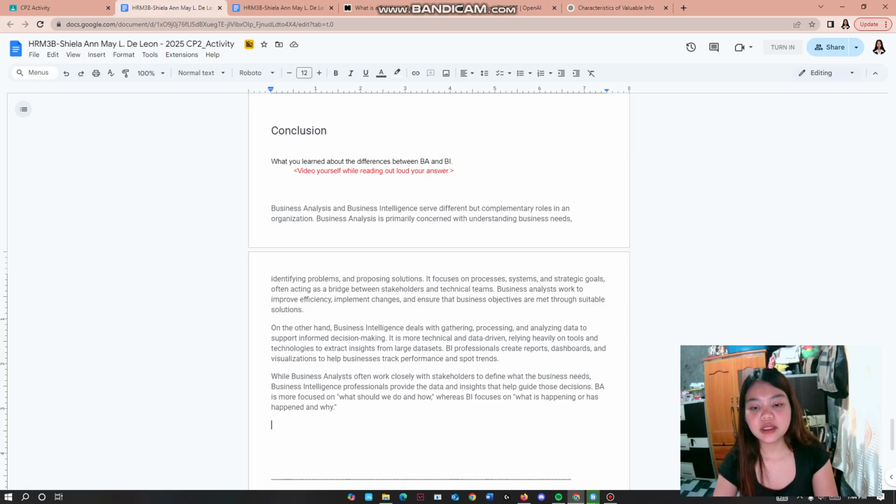On the other hand, business intelligence deals with gathering, processing, and analyzing data to support informed decision making. It is more technical and data driven, relying heavily on tools and technologies to extract insights from large data sets.